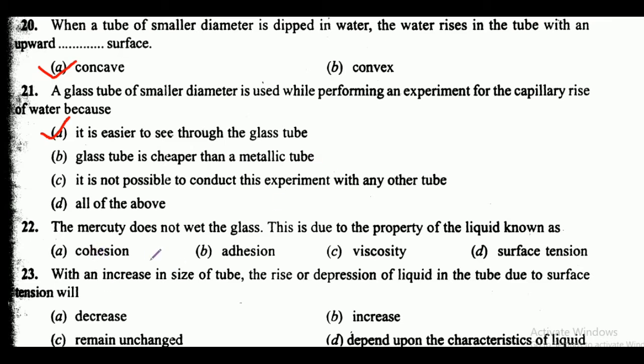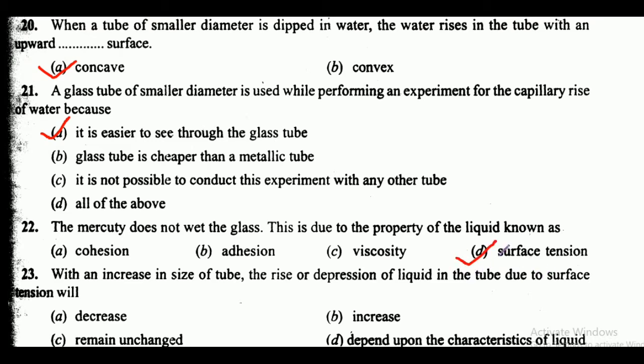Next is the mercury does not wet the glass. This is due to the property of the liquid known as, here options are cohesion, adhesion, viscosity, surface tension. So here friends, correct answer is option D, that is surface tension.